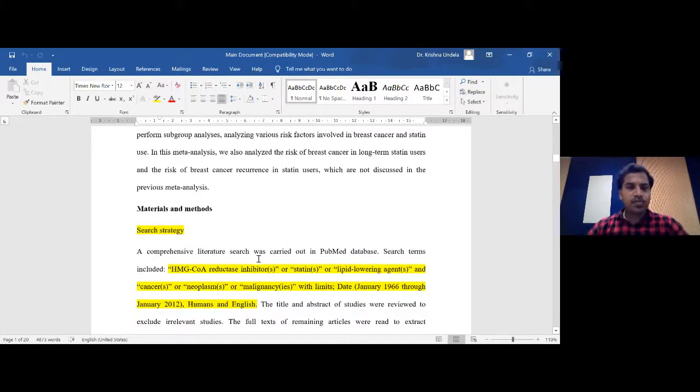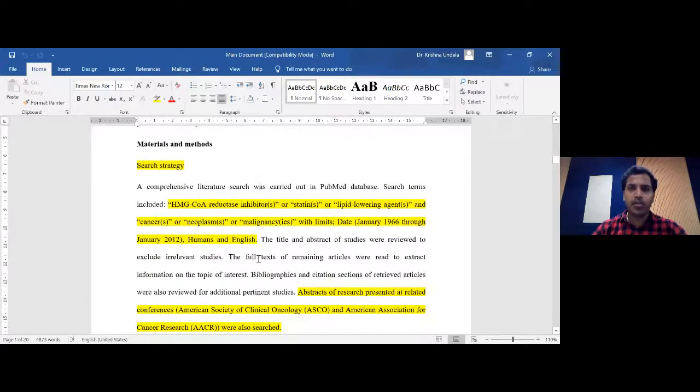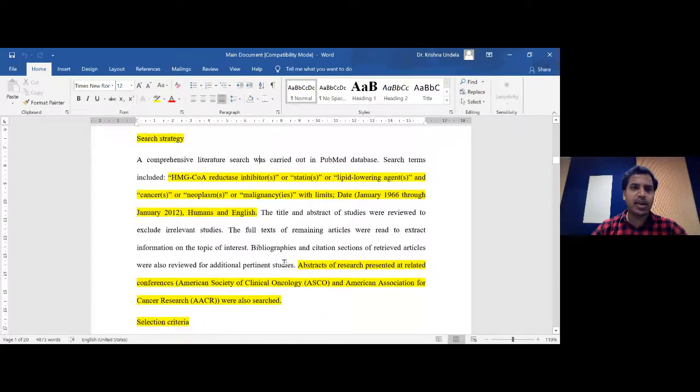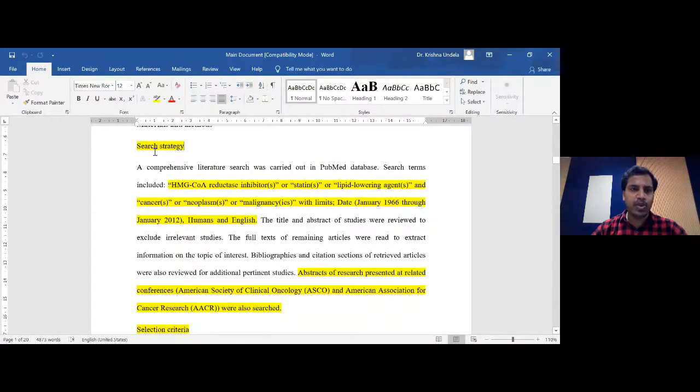Coming to the important part of the manuscript, the materials and methods. There we need to clearly explain what kind of methodology we have used, and here we are going to have some clear-cut subheadings. Under each subheading, we explain what we have done for the systematic review and meta-analysis. The first one is the search strategy.